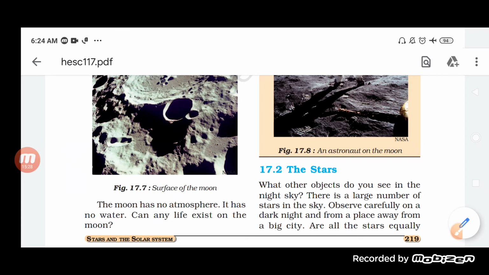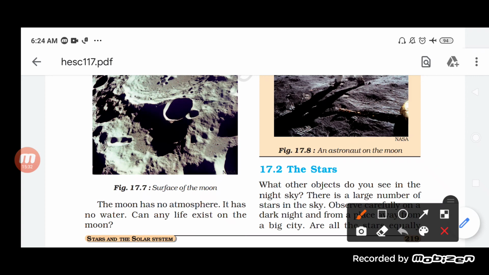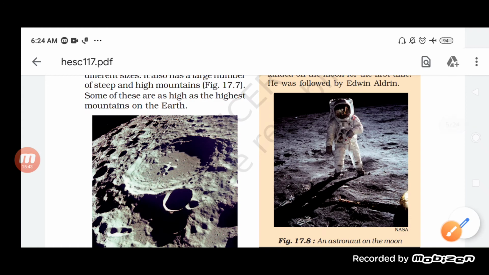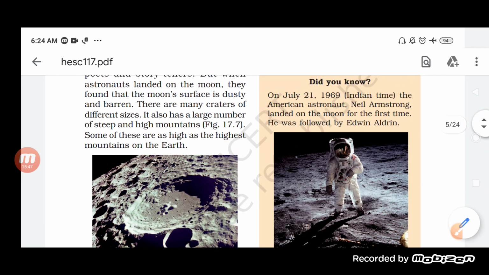So the moon generally does not have any atmosphere, and it also does not have water. See in this picture, this is an astronaut on the moon, and see the surface of the moon, it is very dusty and very barren.